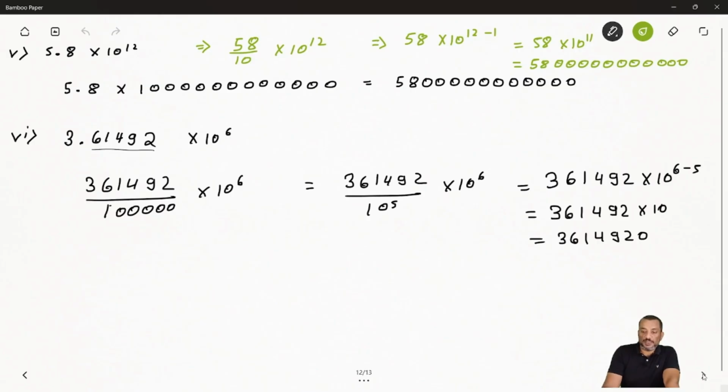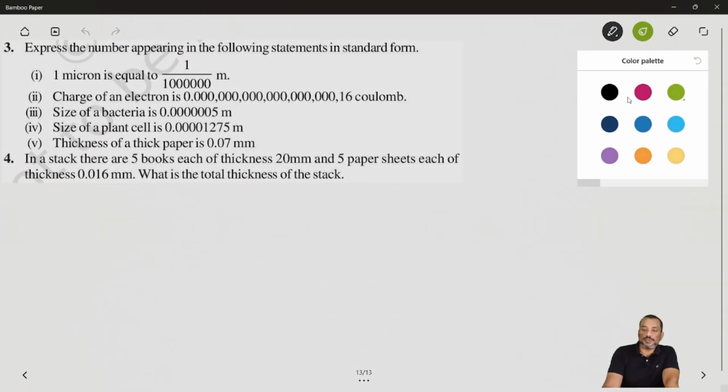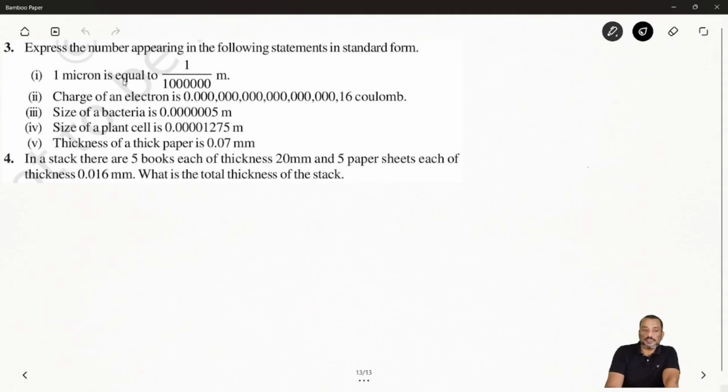Now, coming to the next question. It is saying, express the numbers appearing in the following statements in standard form. So you have numbers given and you have to express them in standard form. Okay, so it is very simple. The first one is saying 1 micron is equal to 1 by 10 to the power 6. Okay, so which means 10 to the power 6 meter. So that one is equal to 1 into 10 to the power minus 6 meter, 1 micron.